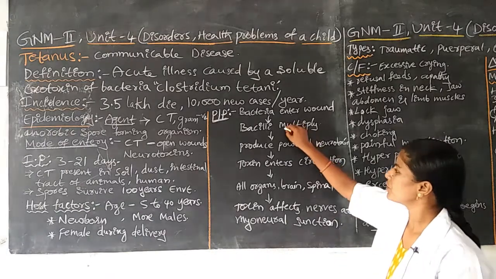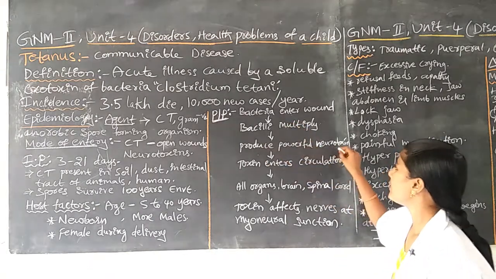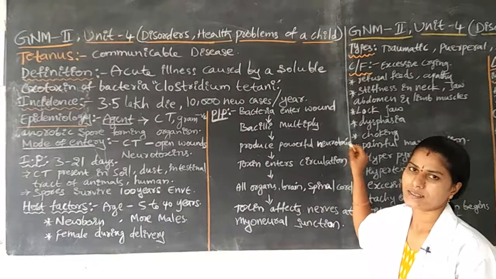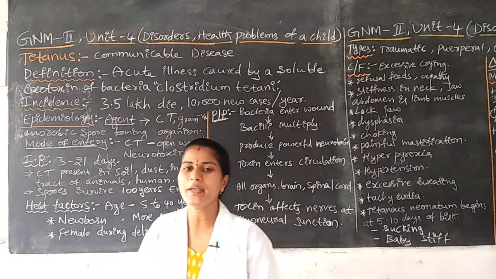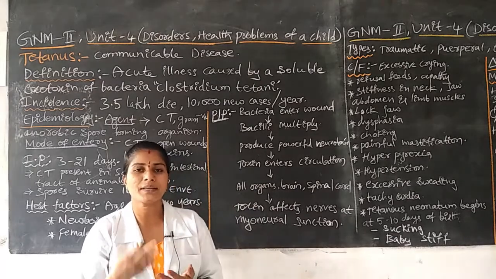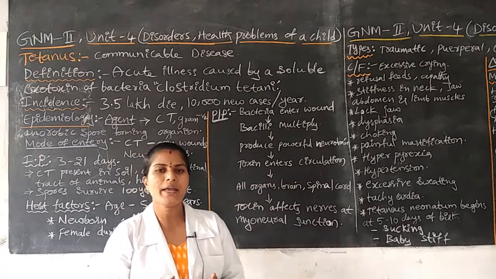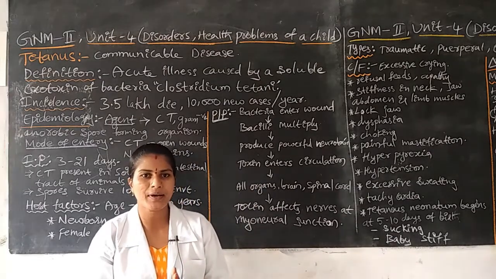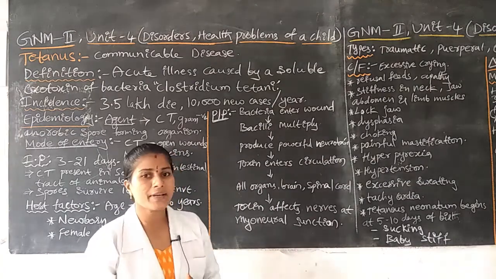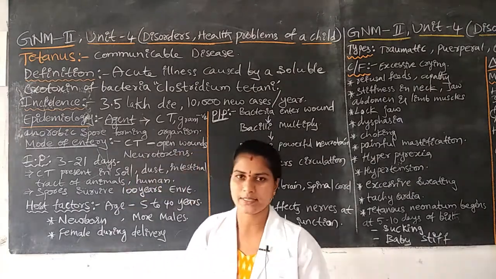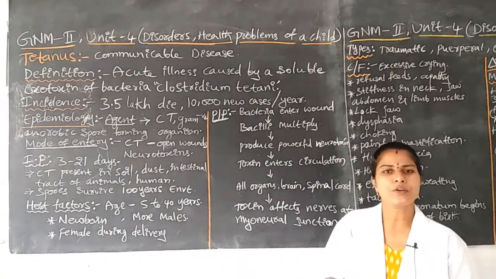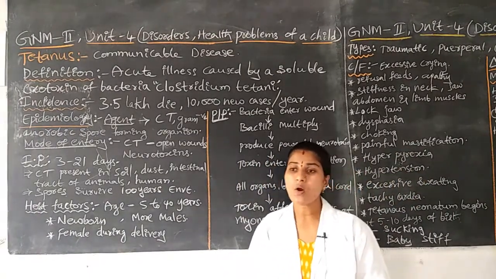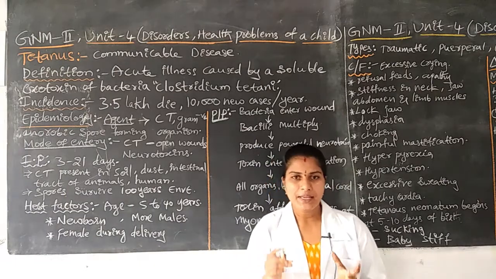It leads to the production of powerful neurotoxins. How? The bacteria enter the human body, increase their number and size, and after increasing in number, they release toxins. The toxins are mainly harmful to the human body.